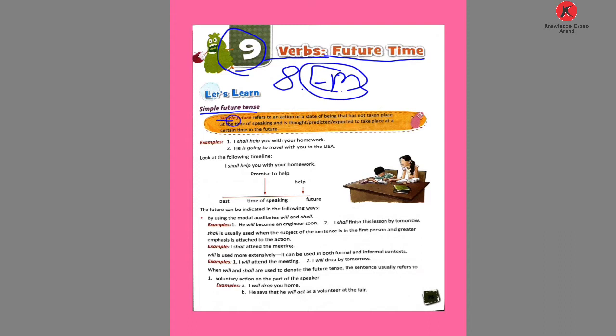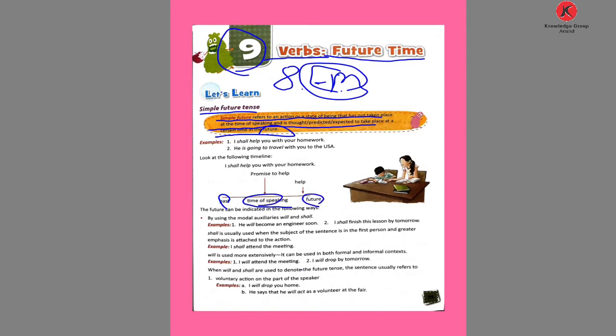Simple future refers to an action or a state of being that has not taken place at the time of speaking and is thought, predicted, or expected to take place at a certain time in the future. So talking about the future, the action will take place in the future, but the sentence is spoken at the time of speaking. See the past, the time of speaking, and the future.